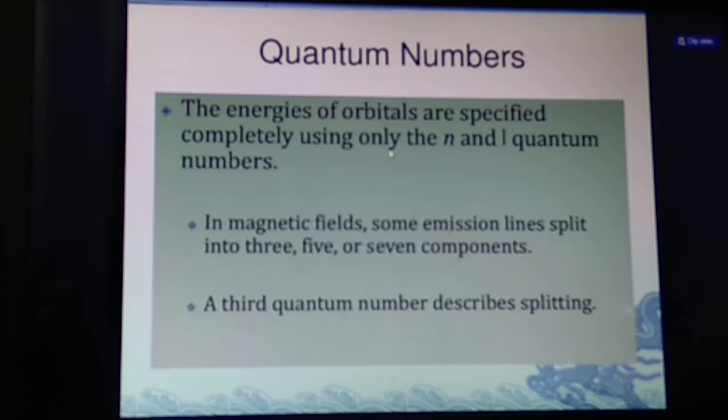The energies of orbitals are specified completely using only the n and l quantum numbers. In magnetic fields, some emission lines split into 3, 5 or 7 components. You know, students, the p orbital, that is px, py and pz, has the capacity to hold 6 electrons, because the px orbital's capacity is 2 electrons, the py orbital's capacity is 2 electrons and the pz orbital's capacity is 2 electrons.